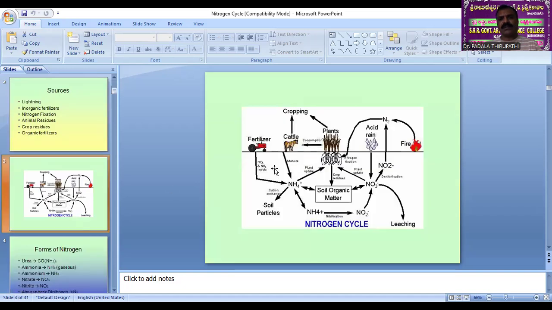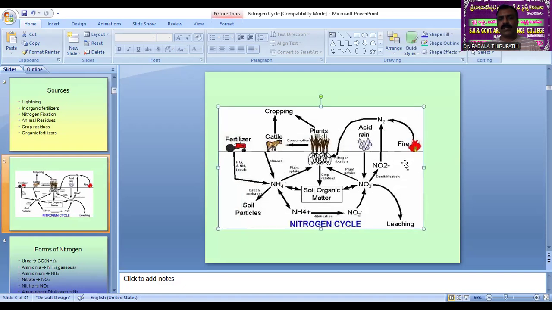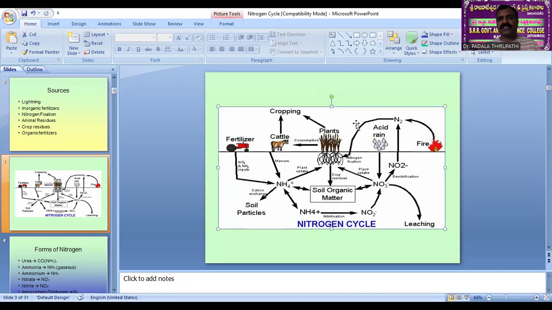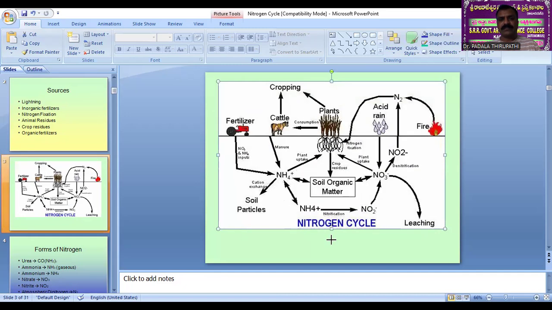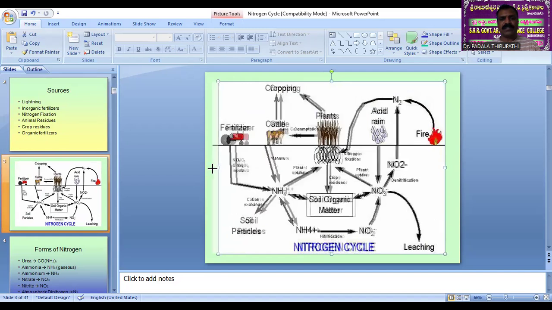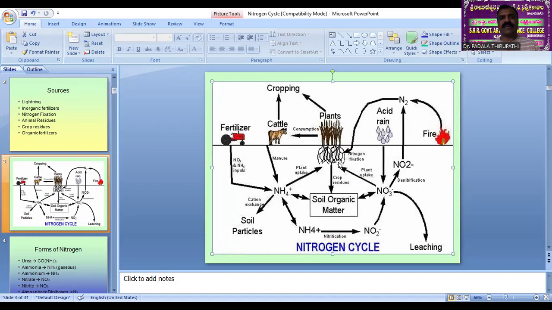See here, my dear friends, this is the nitrogen cycle. I hope you observed this nitrogen cycle in the slide. I am enlarging it a little.